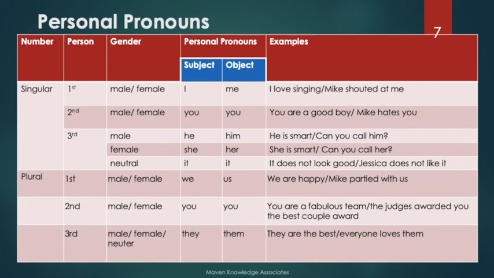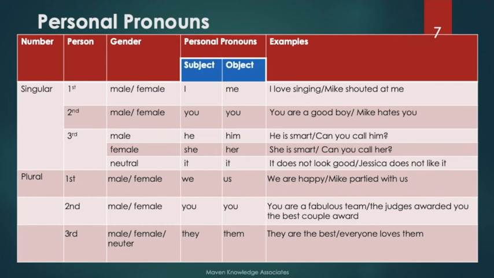Okay. The judges awarded you the best couple award. That means we are talking about two people, we are talking about a couple. So you is plural in this case, and you is again a pronoun, but it's used as an object because judges are the subject in this sentence.